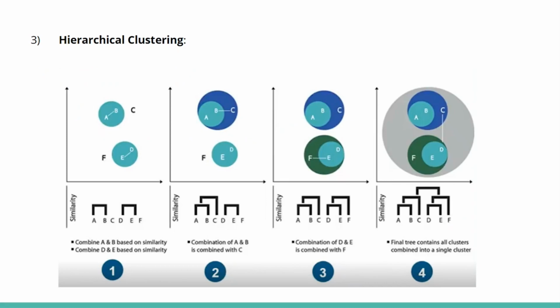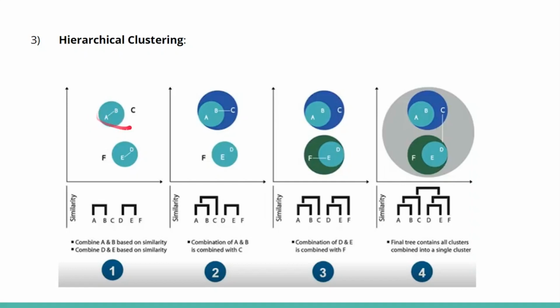Next is hierarchical clustering. In this example, take points A, B, C, D, E, and F as 6 different data points. Suppose A and B are related to each other, they are similar.